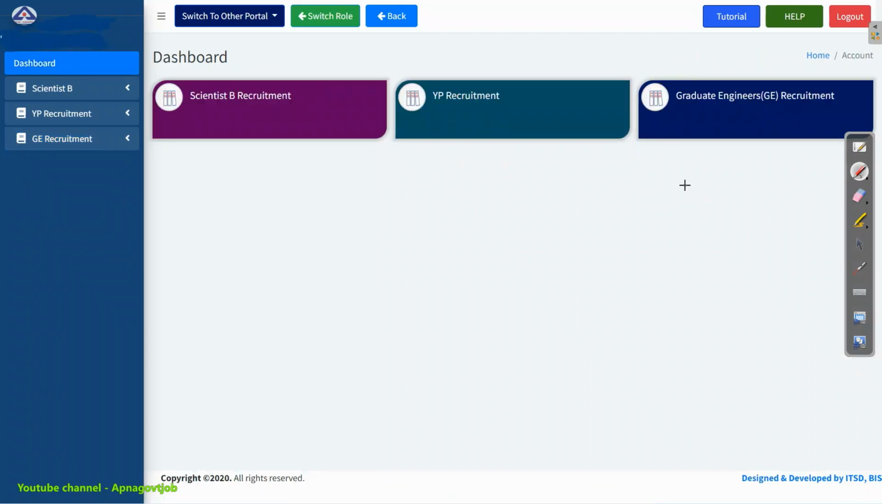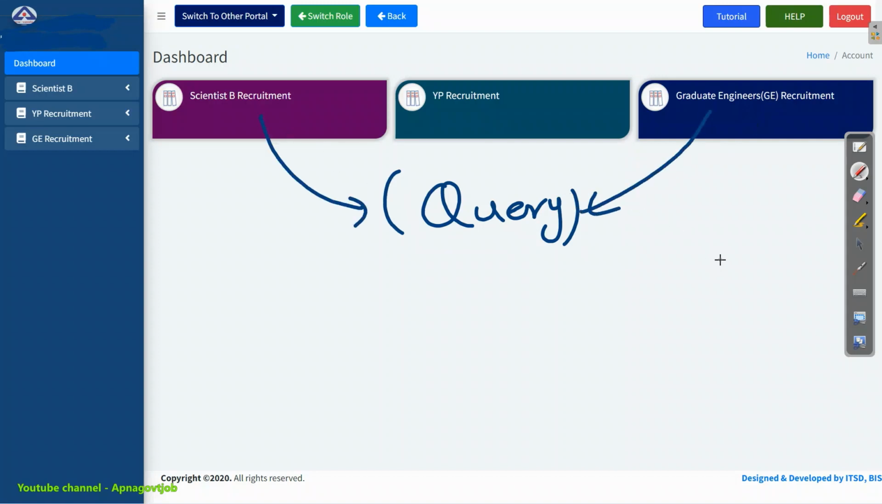So I hope now the process is clear, how you can fill the form of BIS properly. If you have any single query, then please feel free to comment down below. Definitely I will help you. For Scientist B also you can comment, or for GET also you can comment. But don't fill the form blindly or with a single doubt in your mind. Definitely that will create a problem in the future.